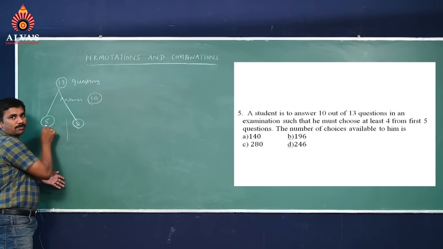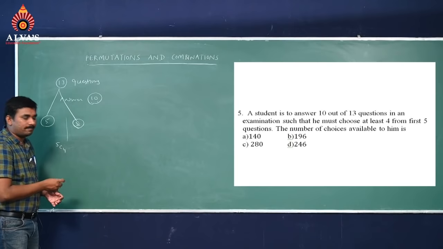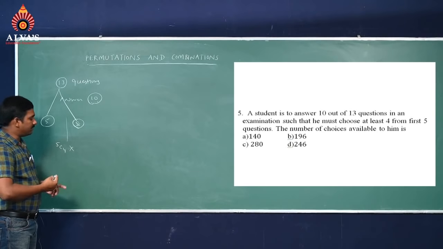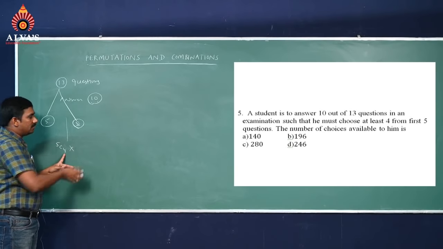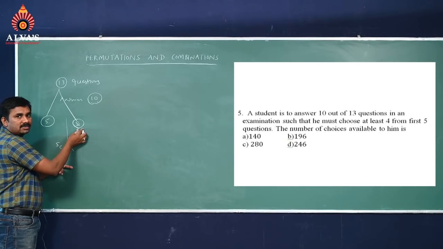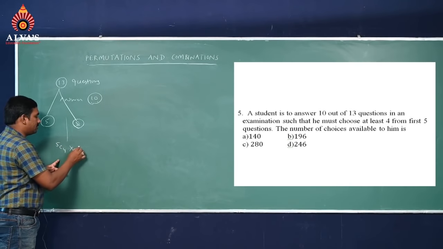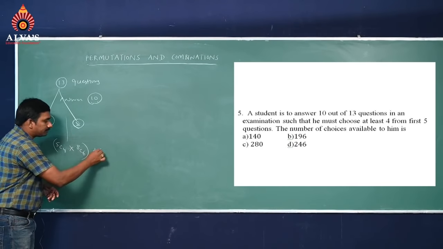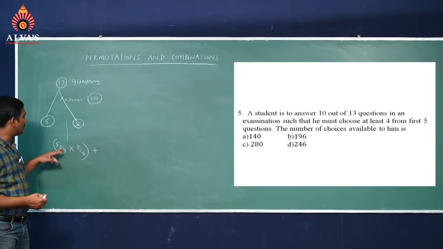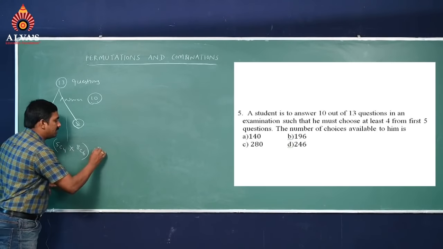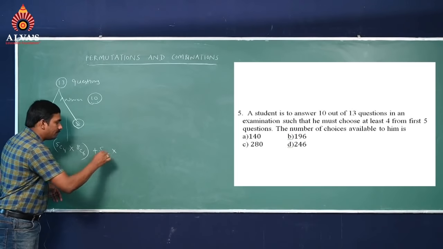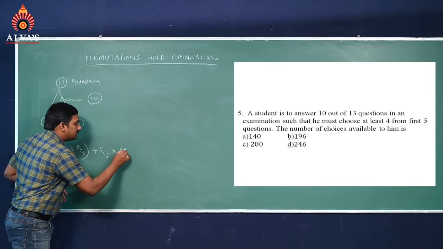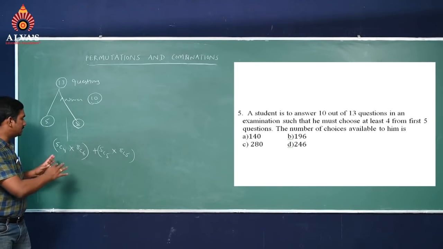That means the first possibility is 5C4 into, total 10 questions we have to select. That means 5C4, 4 questions selected from the first 5 questions. Next remaining 6 questions we can select from 8 questions, 8C6. This is one possibility. Plus at least 4 questions means you can select 5 questions also. That means 5C5 into, so 5 questions selected, remaining 5 questions from 8 questions, that is 8C5. So these are the possibilities.